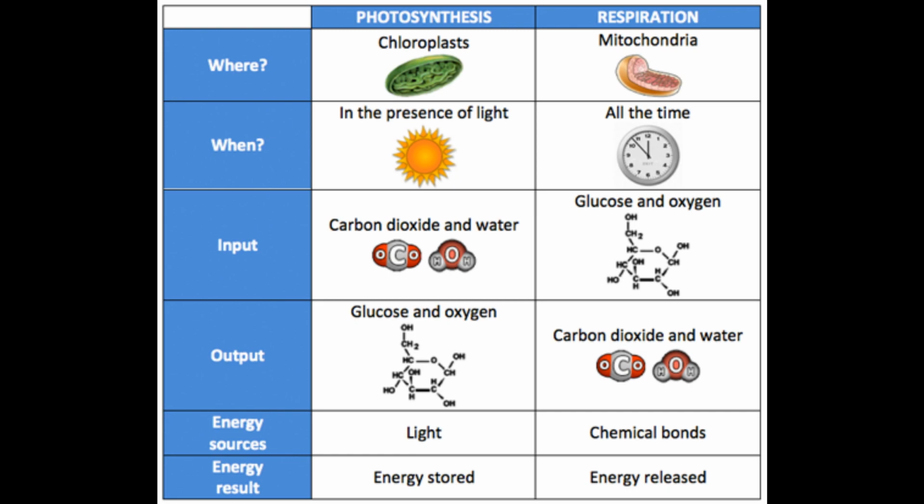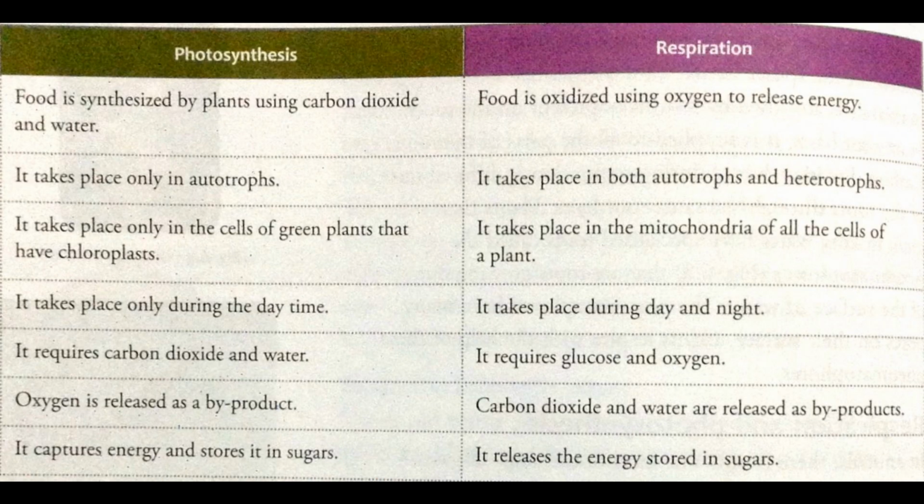It takes place both during day and night. Respiration requires glucose and oxygen. The end products are carbon dioxide and water along with energy. The released energy is stored as ATP, and the sugars produced by the plants are the sources to release the energy in the respiration process.